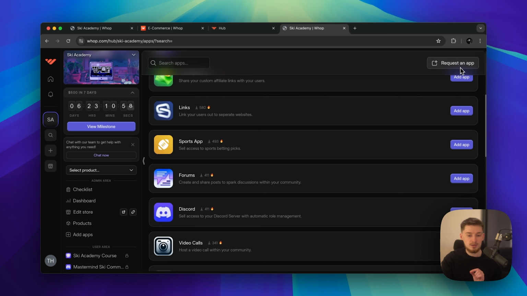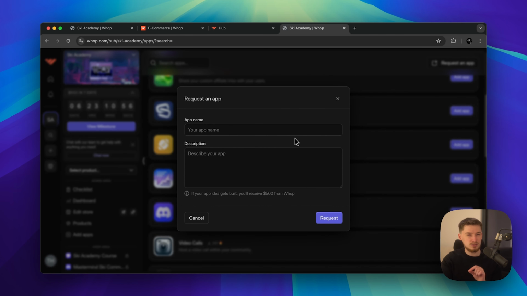And you can also go up here and request an app. So if there's something specific that you would want on here for them to connect up as an app for your product, then you can just request it. And if your app idea gets built, you'll receive $500 personally from Whop.